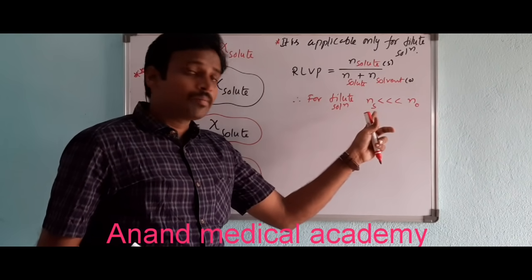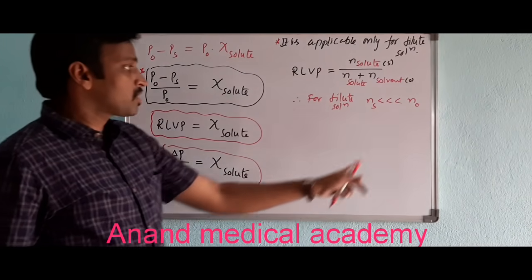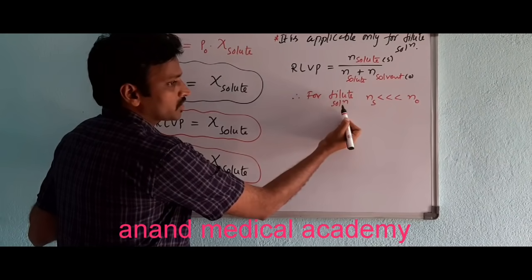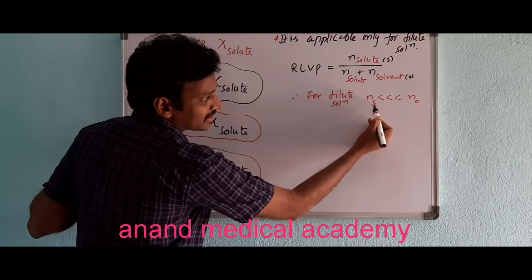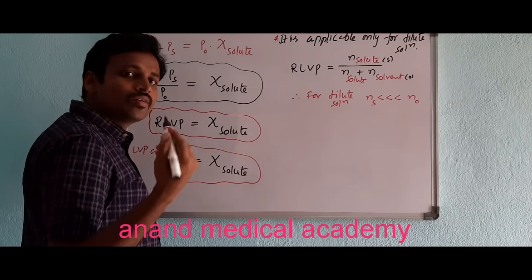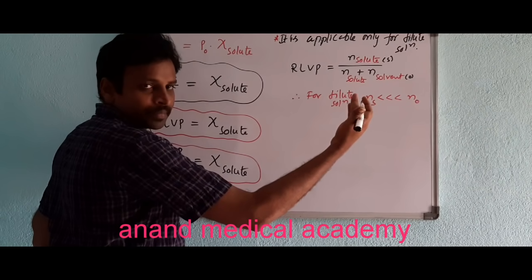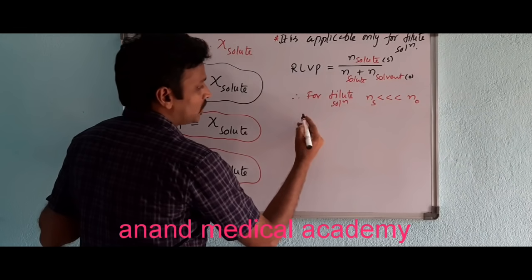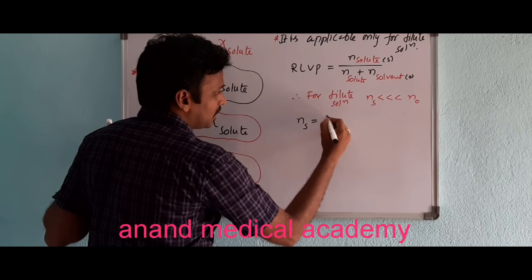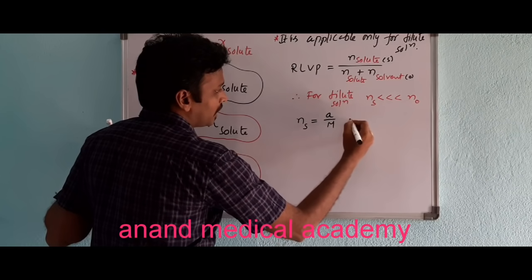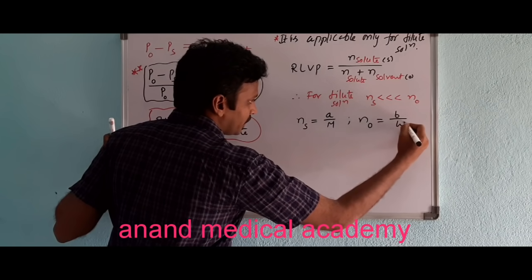For dilute solutions, the number of moles of solute is very much less than the number of moles of solvent. See, the number of moles of solute is very less, because dilute solution means what? Solvent is in excess. So the number of moles of solute is very less, and the solvent is very high. So I can write the number of moles of solute as A by M, and the number of moles of solvent as B by W.